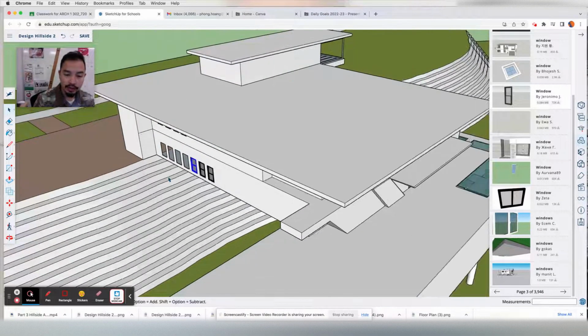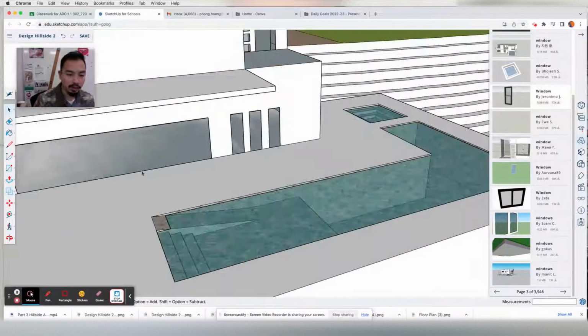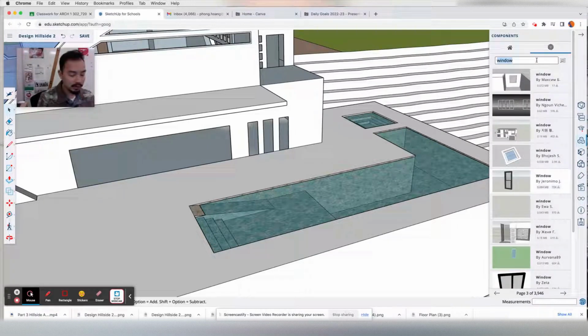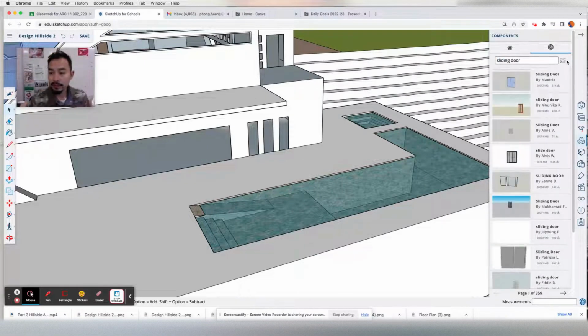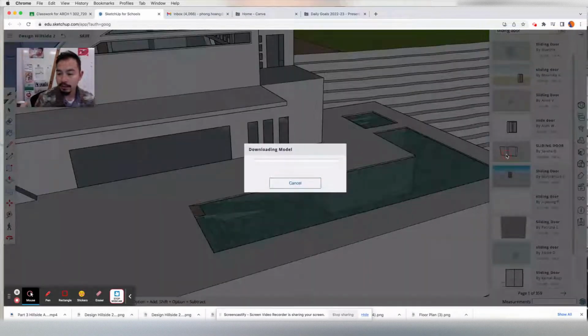Okay, let me just do this one more time and do this window on this side right here. Let me do a door, in fact. Let me do a sliding door for this whole area. So I'm going to type in sliding door. And here are some options for me to choose from. Oh, I like this one here. I'm going to go ahead and just download this one.